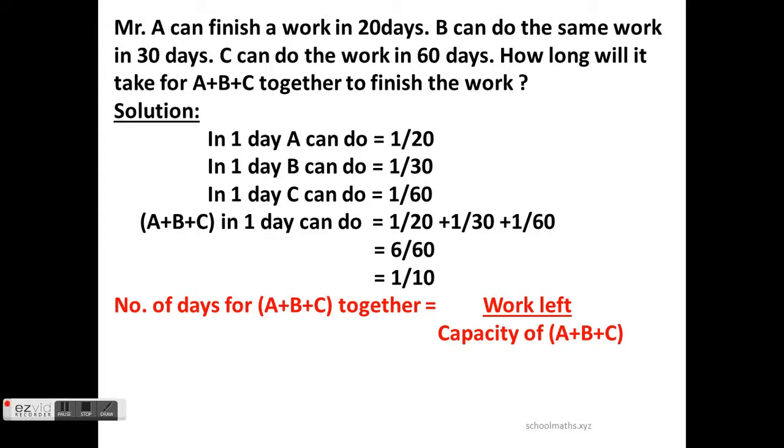Capacity of A plus B plus C, we just calculated, is 1/10. So full work 1 by capacity 1/10, we simplify and get 10. So in 10 days all three together will finish the work.